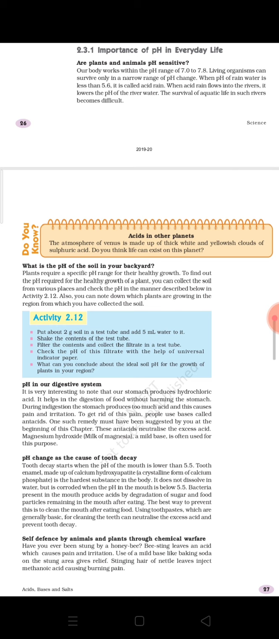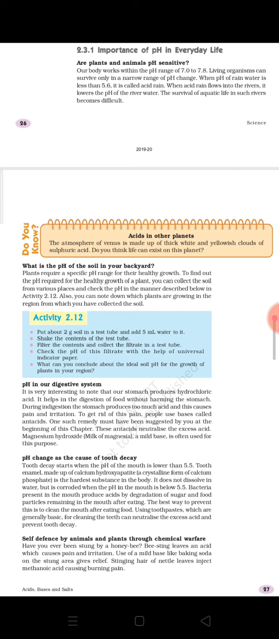During indigestion the stomach produces too much acid, and this causes pain and irritation. To get rid of this pain, people use bases called antacids. One such remedy must have been suggested by you at the beginning of this chapter. These antacids neutralize the excess acid, for example magnesium hydroxide or milk of magnesia. That means milk of magnesia is a common name of magnesium hydroxide. So remember this. A mild base is often used for this purpose.